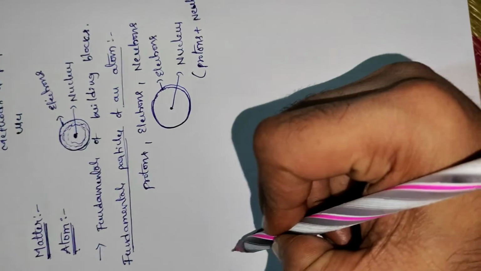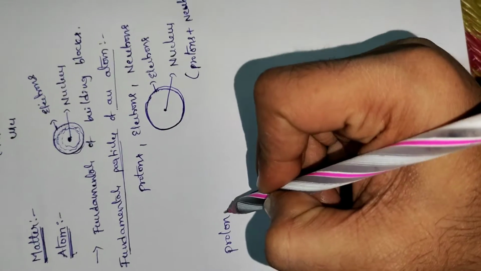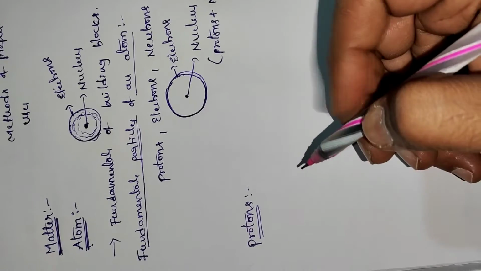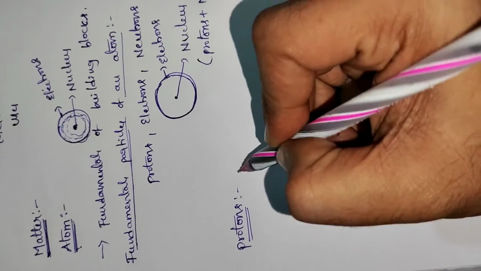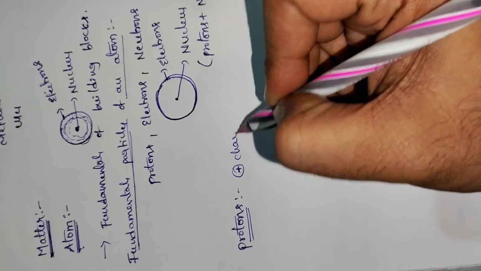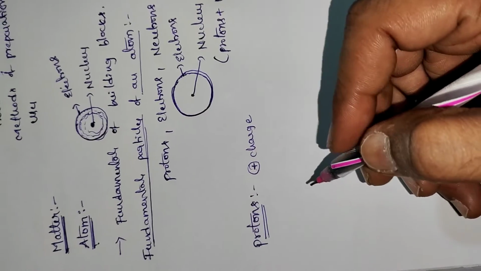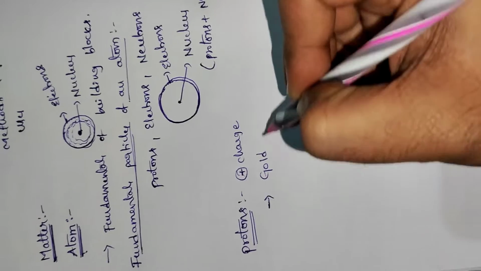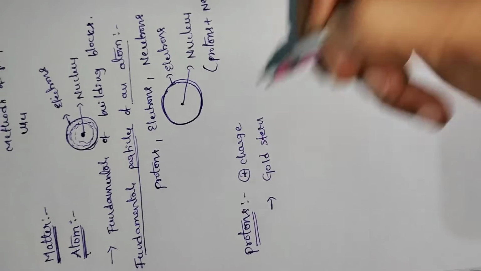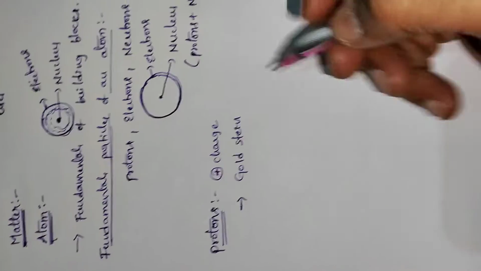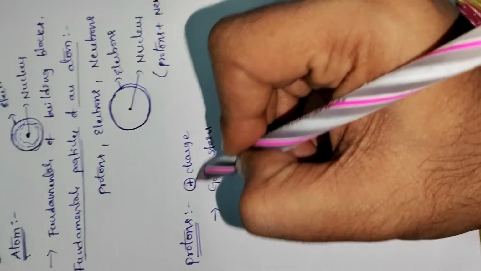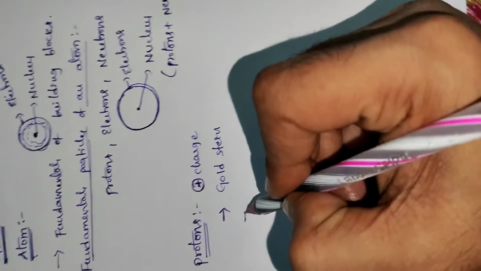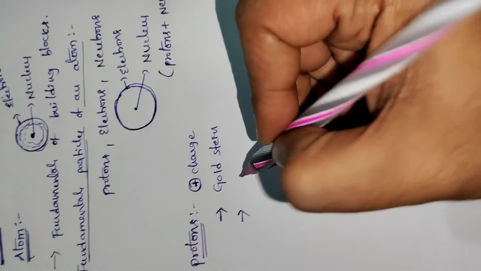Next we are going to discuss protons. What is the charge of a proton? Positive charge. Who discovered the proton? Goldstein. What is the mass of the proton?